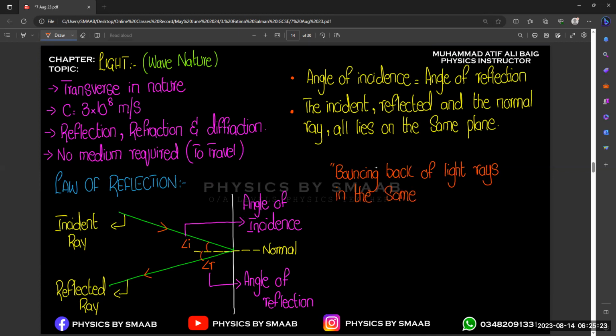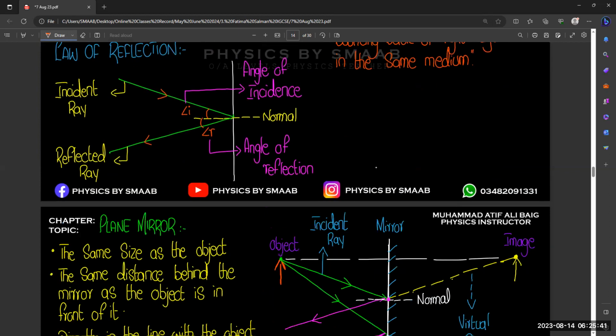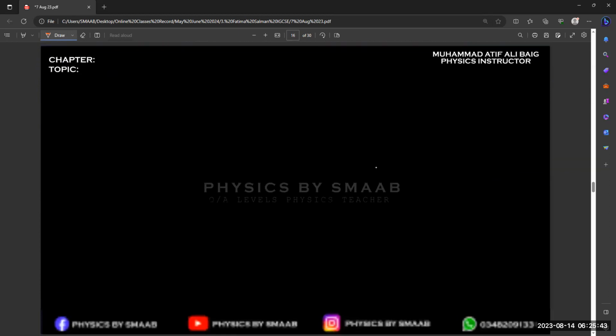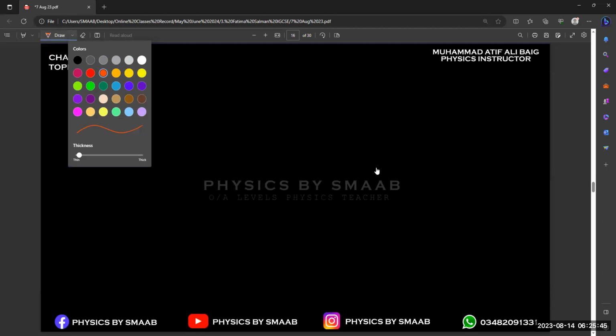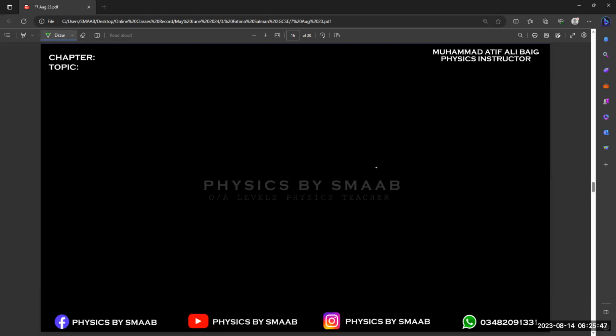Same medium means light is traveling from air, it will reflect back again into the air, right? It is not going to pass through the reflecting surface. So the medium will remain the same for reflection, because this is a very important difference between reflection and refraction, when we are going to talk about the refraction process.